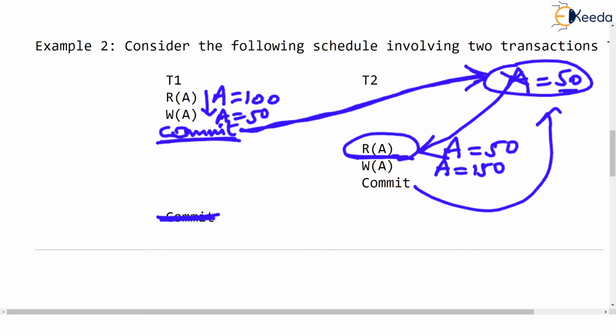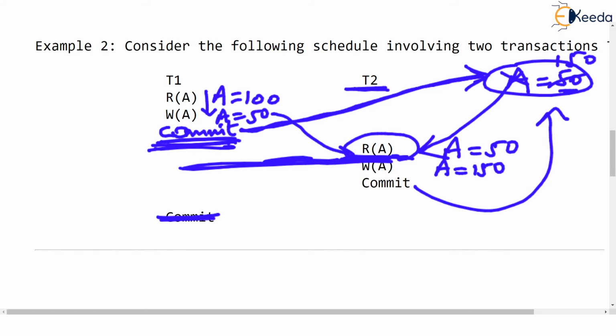What that means is that if T2 is reading the updated value of A, then it is the responsibility of T1 that it commits first, and after that the read A operation executes. Check that. Now T2 is reading a committed value. It's not reading a dirty value. In that case, these schedules are called recoverable.